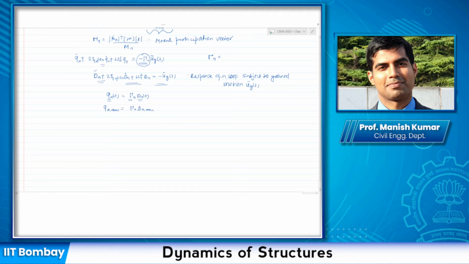Gamma n is just a function of the mode shapes and all those things. There is no time in this expression. So whenever dn reaches the maximum value, qn is that multiplication multiplied by this factor, so it would reach the maximum. So at least for that single degree of freedom system, if I know dn max, qn max is also known. Okay.